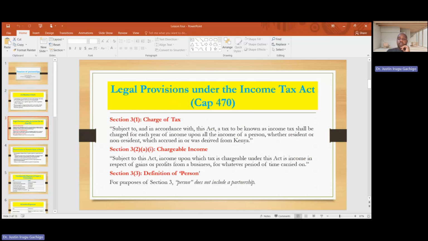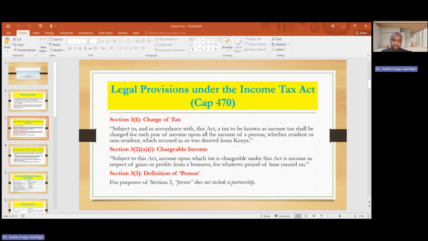We have some legal provisions as per the Income Tax Act. Section 3(1), the charge of tax, says: subject to and in accordance with this Act, a tax to be known as income tax shall be charged for each year of income upon all the income of a person, whether resident or non-resident, which accrued in or was derived from Kenya. Subject to this Act, income upon which tax is chargeable is income in respect of gain or profit from a business for whatever period of time carried on.